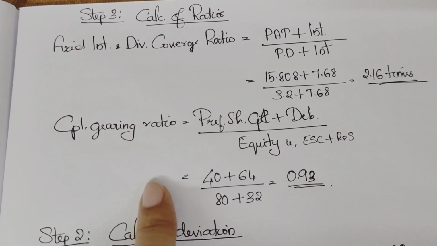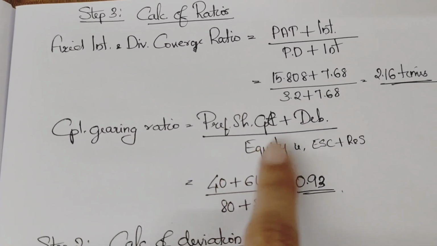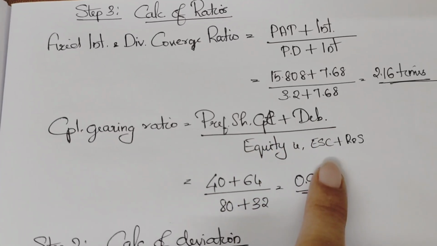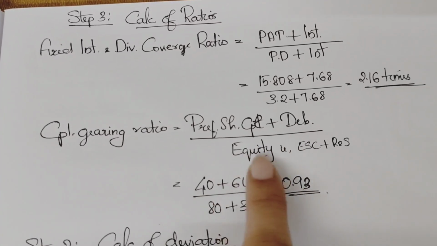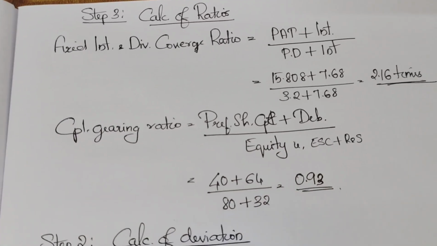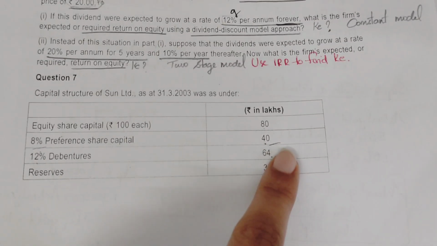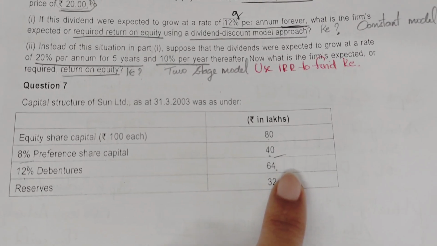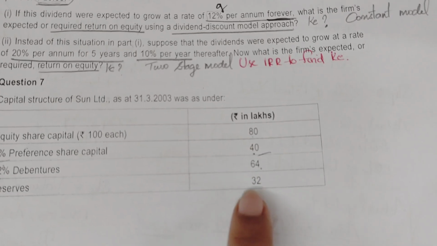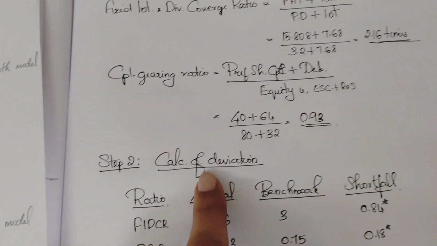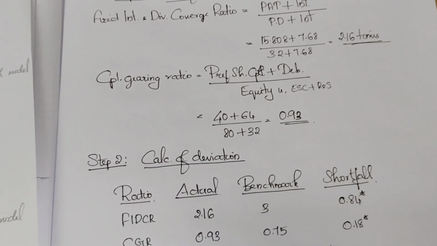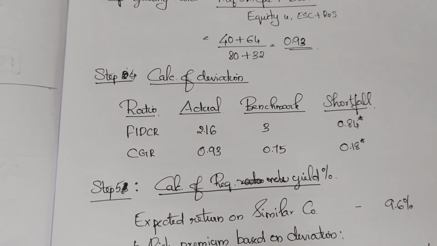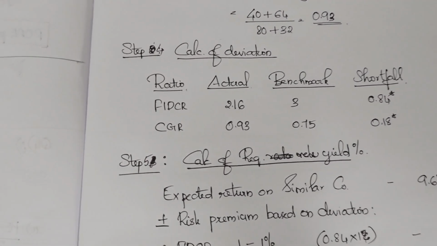Then capital gearing ratio എന്ന് പറഞ്ഞിട്ടുണ്ടെങ്കിൽ fixed interest bearing funds divided by shareholders fund. അതായത് preference share capital plus debentures divided by equity fund. Preference share capital is 40 lakh plus debentures 64 lakh, divided by shareholders fund എന്ന് പറഞ്ഞാൽ share capital plus reserves, 80 lakh plus 32 lakh. Capital gearing ratio 0.93.